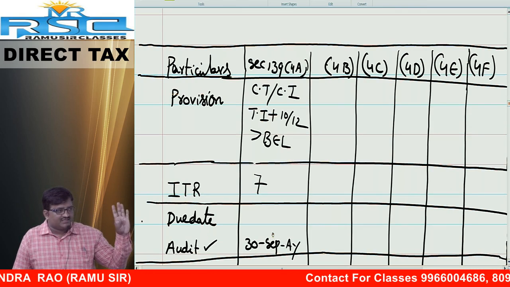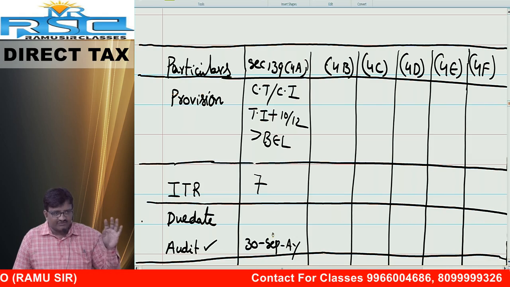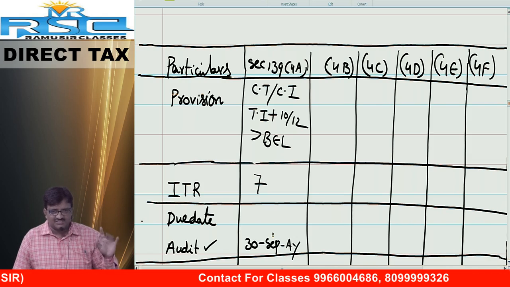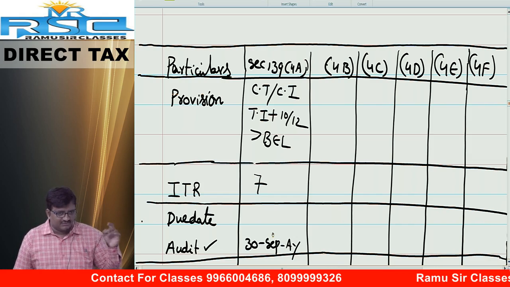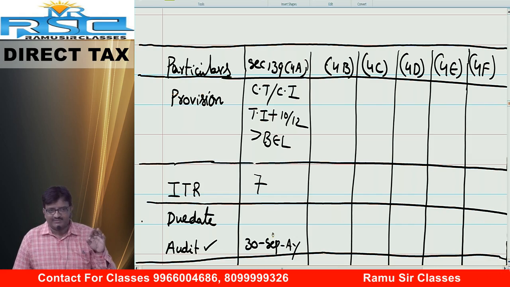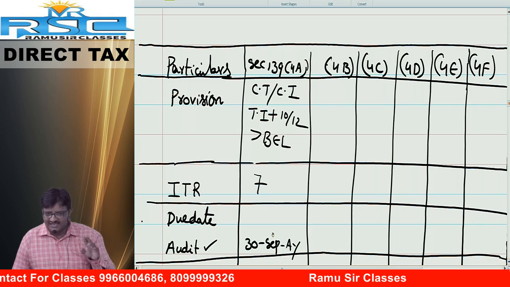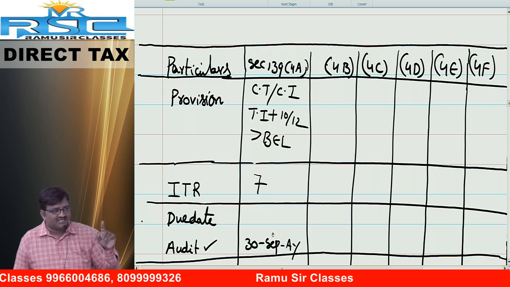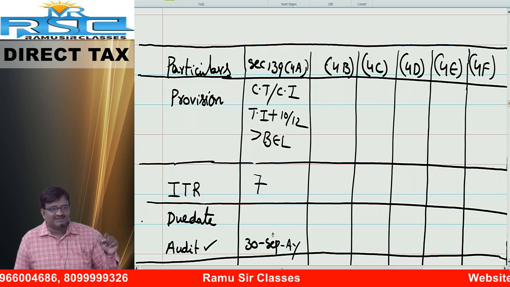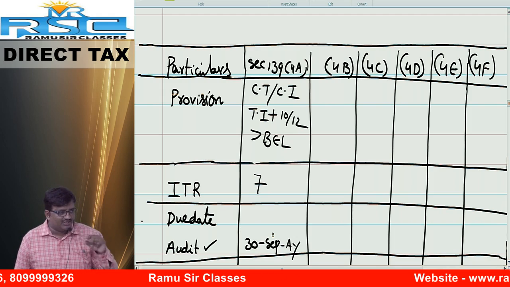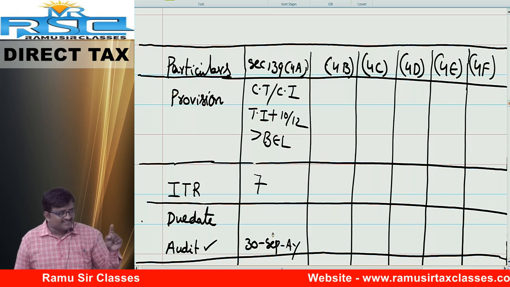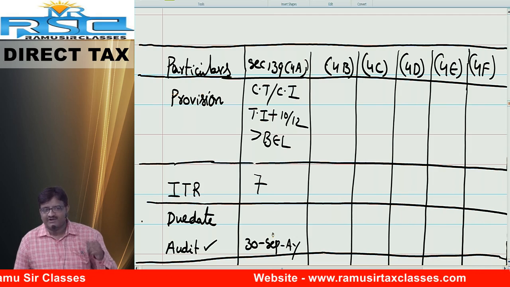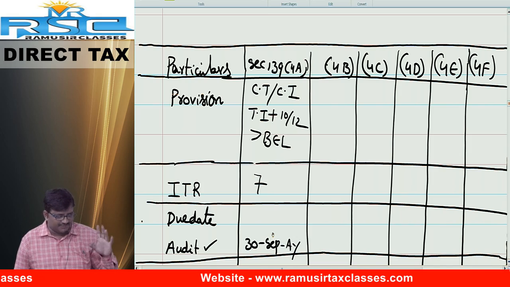Number 1, 139 subsection 4A, filing of return of income by the charitable trust or charitable institutions. Condition number 1, gross receipts means total income before claiming exemption under section 11 and 12 exceeds basic exemption limit. Number 2, what is the form? ITR number 7. Who are the signing authorities? Principal officer. If audit is applicable, 30th September; if audit is not applicable, 31st July.